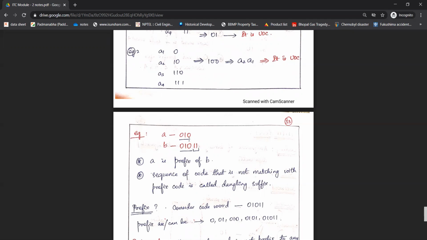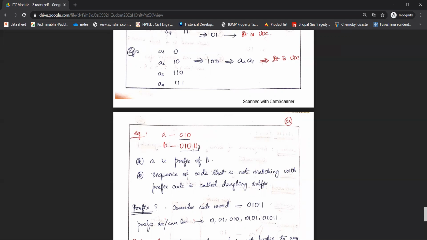So the code word of A is a prefix of the code word of B. The first conclusion that I draw from this example is that A is a prefix of B. So 010 is the prefix of B. The remaining sequence, what is that? 1 and 1.